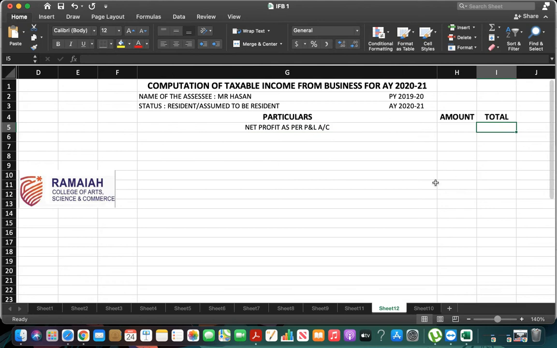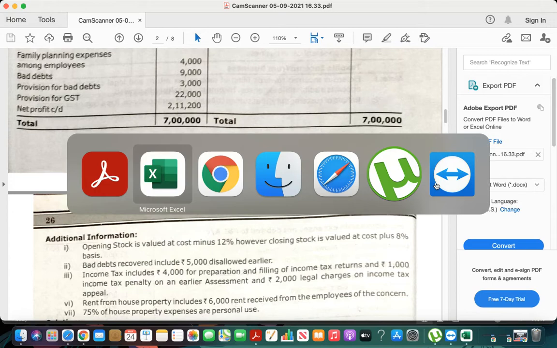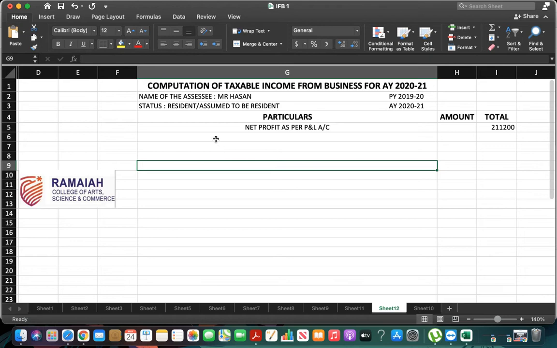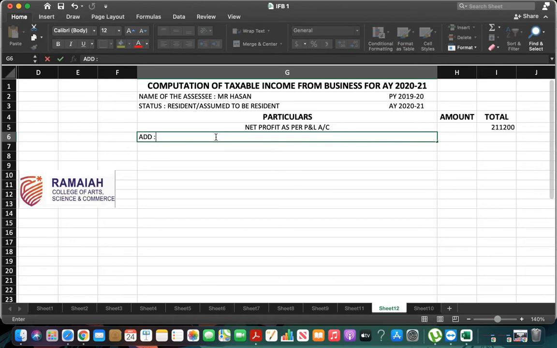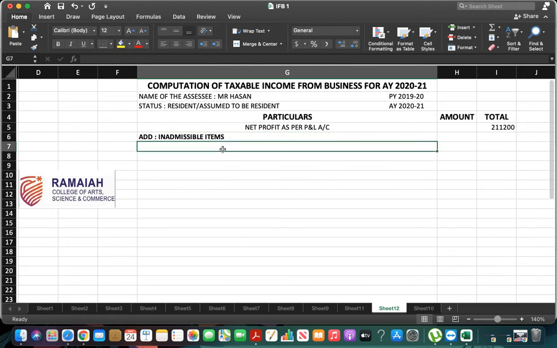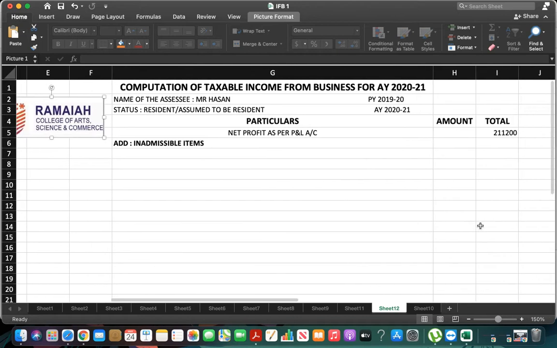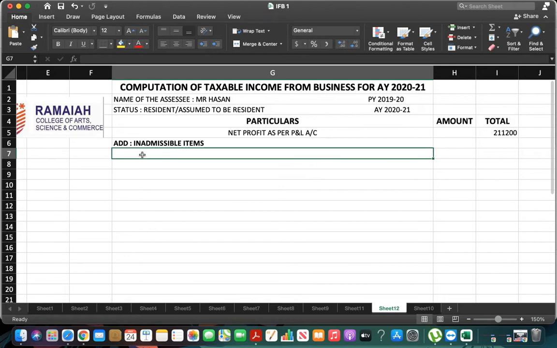What's the amount of net profit? 2,11,200. Add inadmissible items.